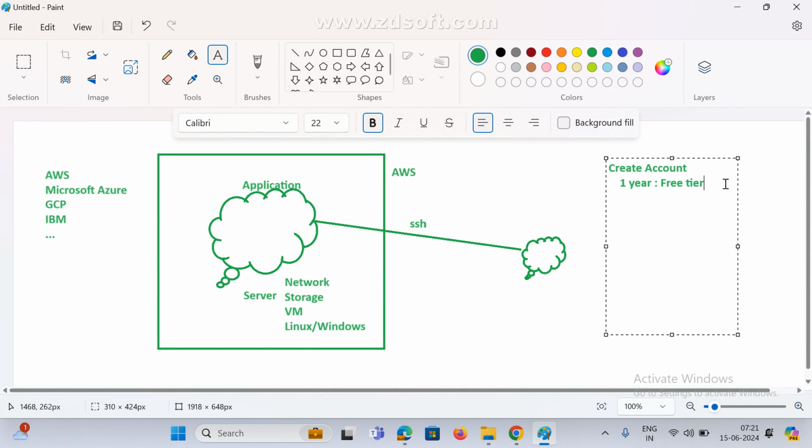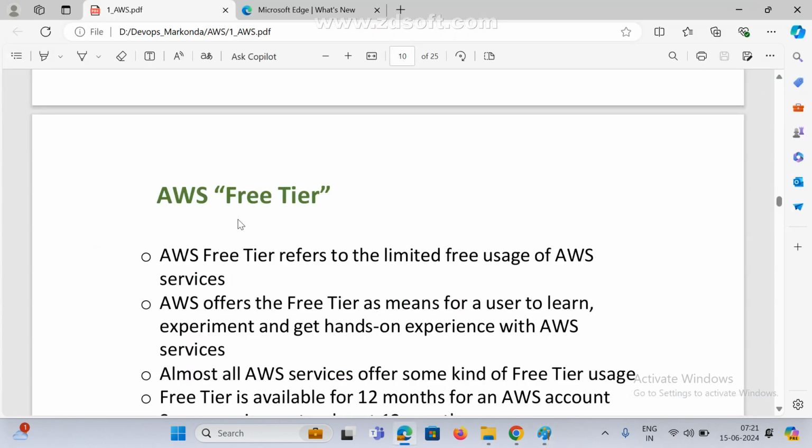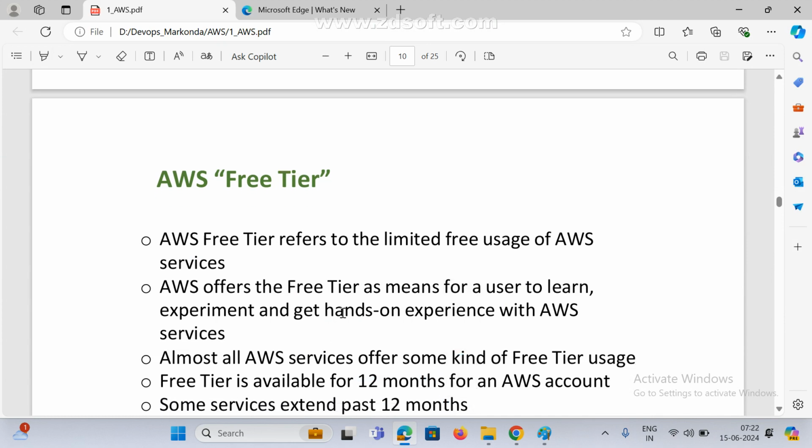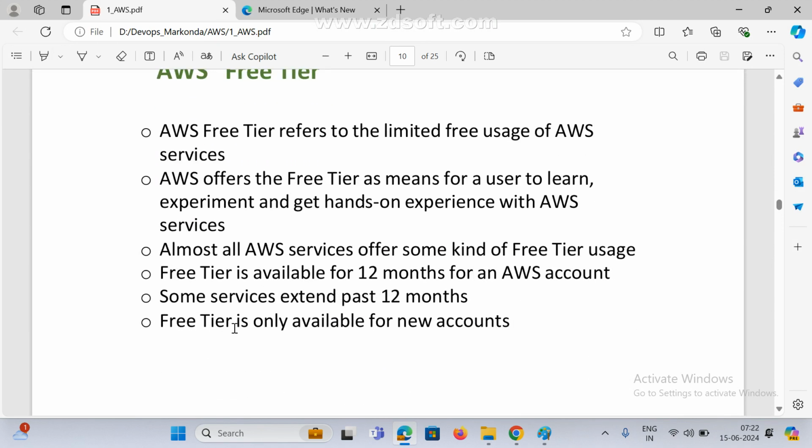So that is the reason mostly we also selected AWS. Compared to other cloud providers, they won't provide this much free. So we need to pay something. If you want to use any service, we need to pay an amount. But AWS is providing a free tier for 12 months, and within the 12 months we can use some free services and practice.